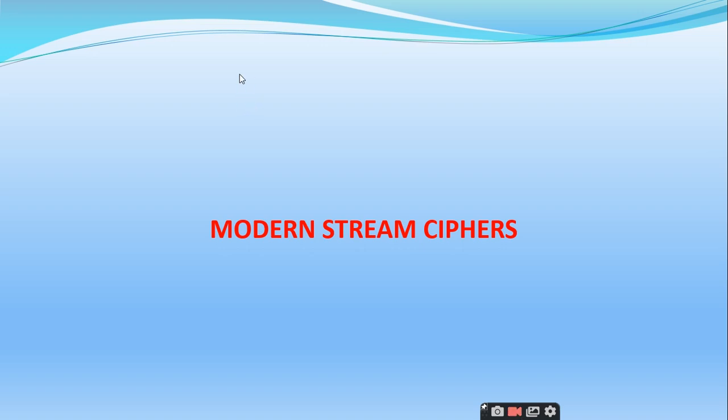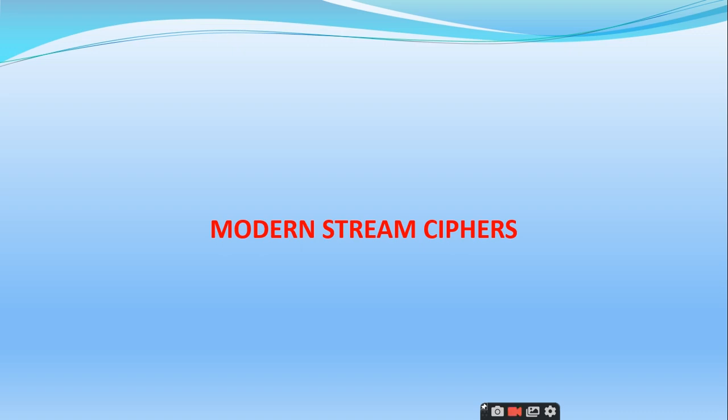In the previous sessions, we have gone through various classification of the cryptographic techniques, which is divided into three categories: the symmetric, asymmetric, and the hash functions. Coming to symmetric cryptography, what is the classification? Two parts. What are they? Traditional and modern. In traditional we have the transposition and substitution, and in the modern cipher we have the modern block ciphers